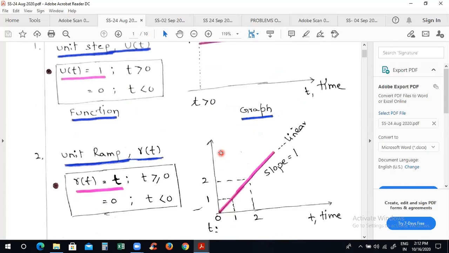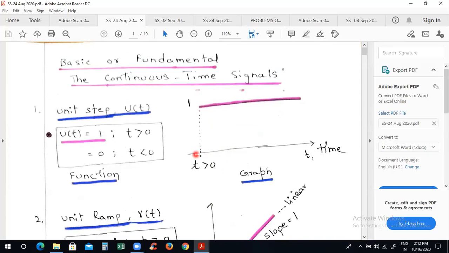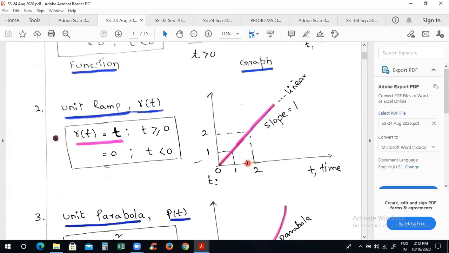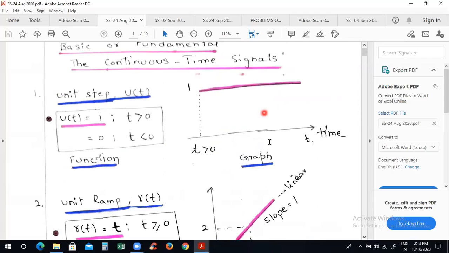For certain types of signals, we have to see from a particular limitation. From this limitation, the signal is constant. And for certain types of signals, we have to find out the slope of the signal. For example, for this one, the slope is y by x, which is 1 by 1, equal to 1. It is maintaining slope 1, and it is linearly increasing to infinity. Actually, we will consider it up to certain limitations, a bounded signal, a limited ramp. Okay, these are the aperiodic signals.